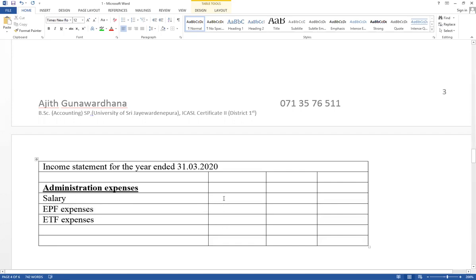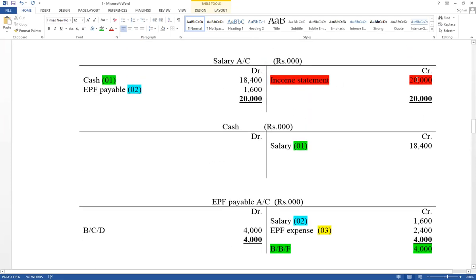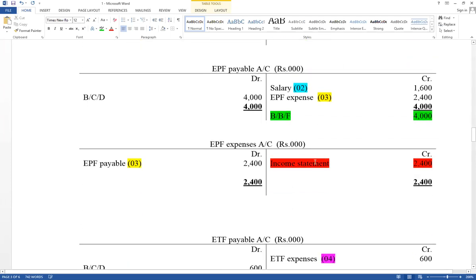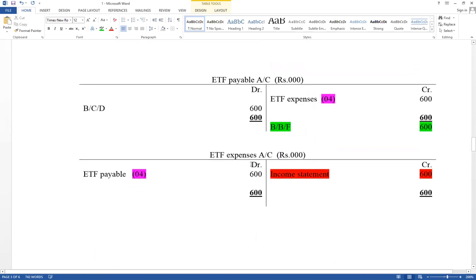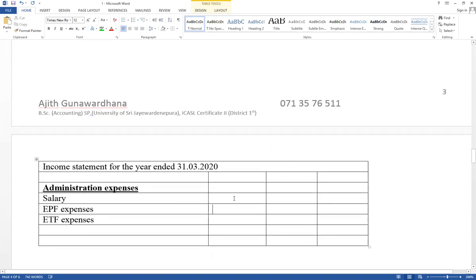All the expense should be included first column. Then think about salary, value equal to 20,000, and EPF expense equal to 2,400. See the expense accounts, as well as ETF expense equal 600. Those are the values should be included in income statement.